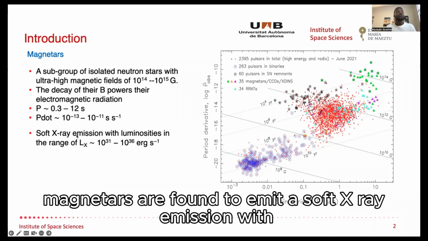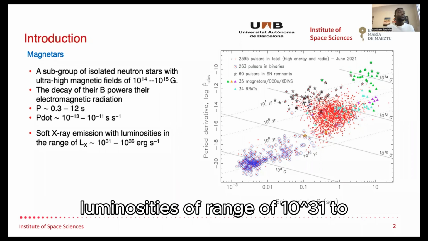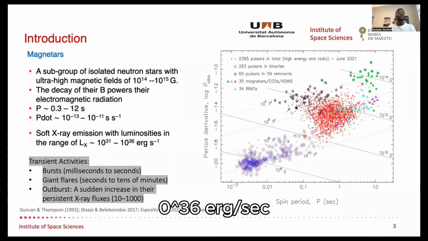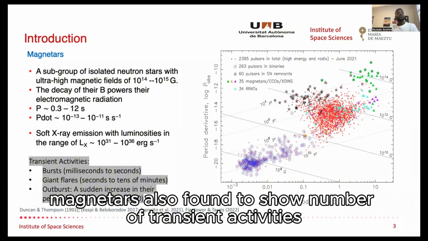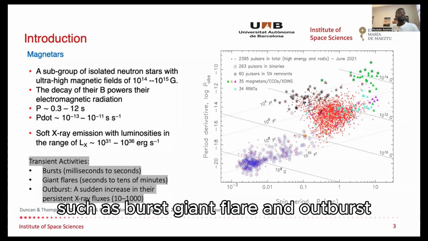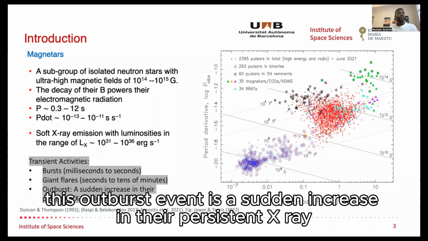Magnetars are found to emit soft X-ray emission with luminosities in the range of 10^31 to 10^36 erg per second. Magnetars are also found to show a number of transient activities such as bursts, giant flares, and outbursts. An outburst event is a sudden increase in their persistent X-ray flux.